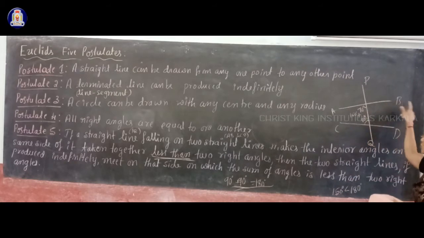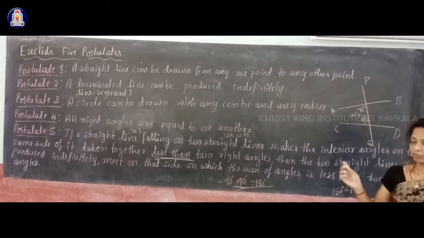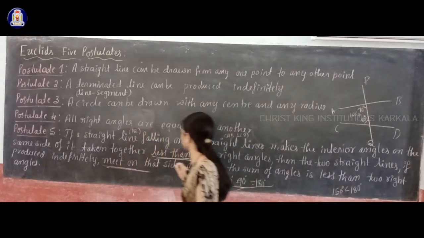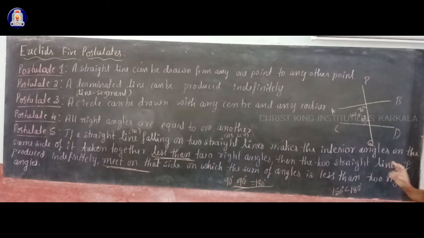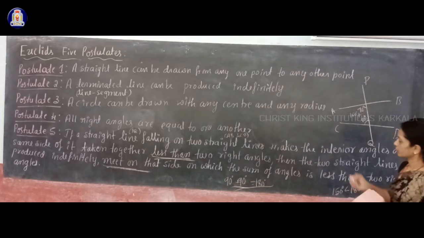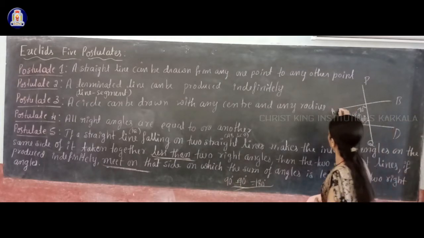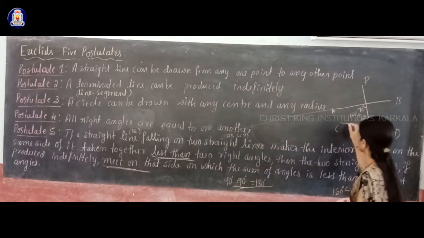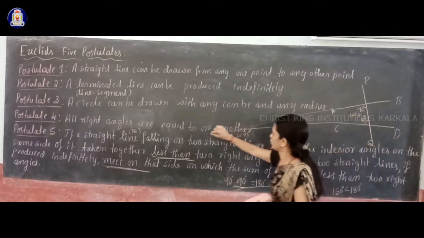Then the two straight lines, AB and CD, if you produce them indefinitely, meaning to any extent, will meet on that side on which the sum of angles is less than two right angles. I will produce these two lines AB and CD indefinitely, in this direction, the A and C point direction.